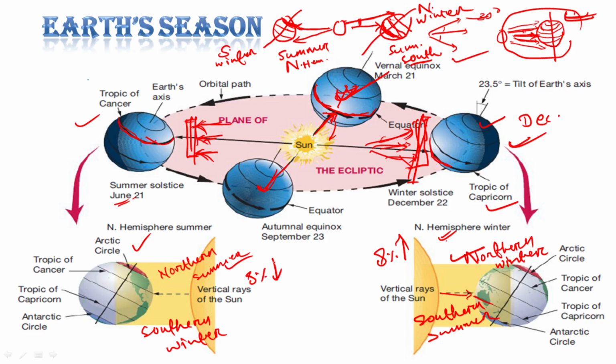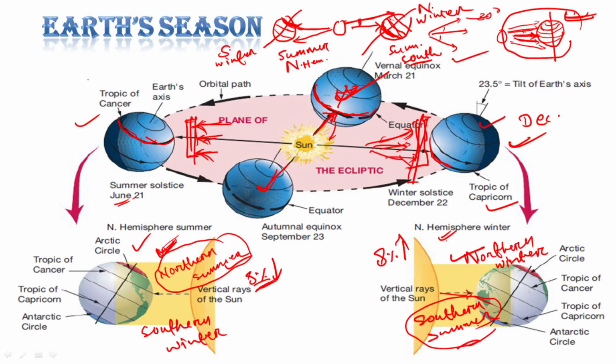That means in case of northern summer, we are receiving 8% less radiation than southern summer. In the position where we are facing summer season in the northern hemisphere, we are actually facing 8% less radiation than the southern summer.